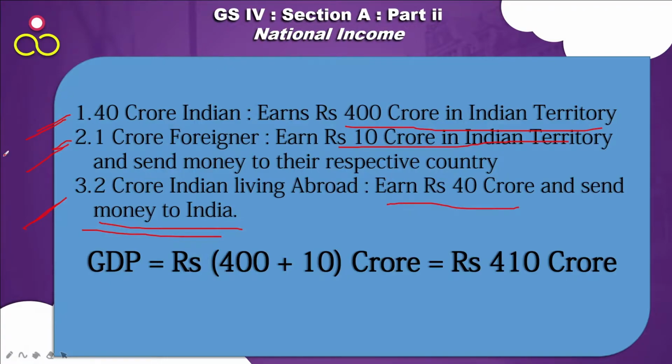Now as per our GDP definition, what is GDP? Gross domestic product. This will be 400 crore which is earned in the Indian territory, and 10 crore by the foreigner which is earned in the Indian territory. So total 400 plus 10 is 410 crore will be the GDP of India.